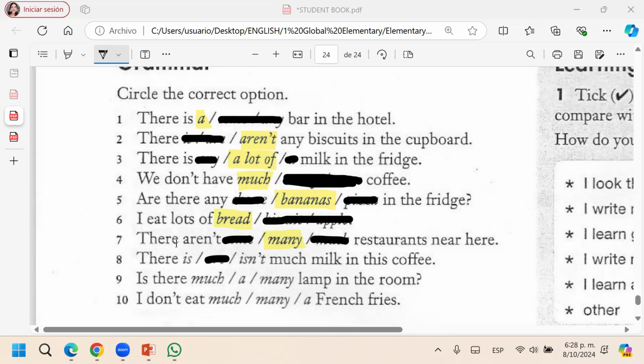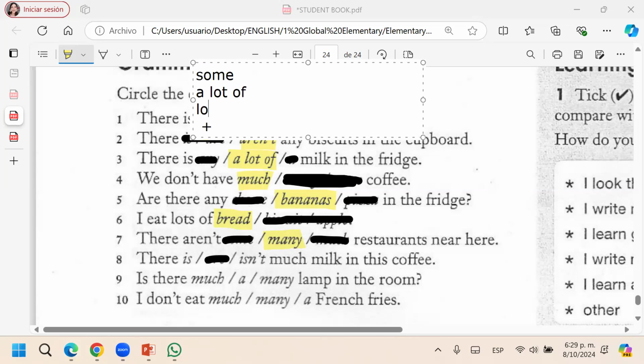And now, how do we know if it is or isn't there much milk? Tell me. Because it's positive. It's a positive sentence. For me, both are good. But much is more commonly used for negative sentences. Recuerden lo que les dije la semana pasada. I told you some is most of the time for positive. Some, a lot of, lots of, this.